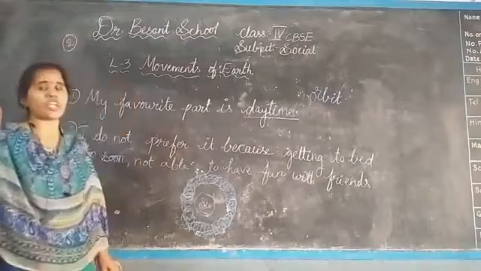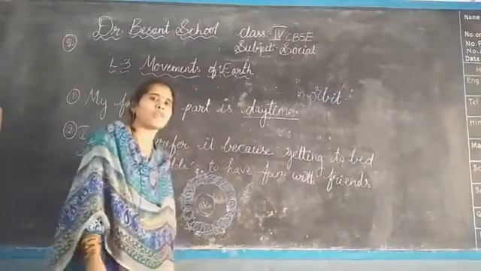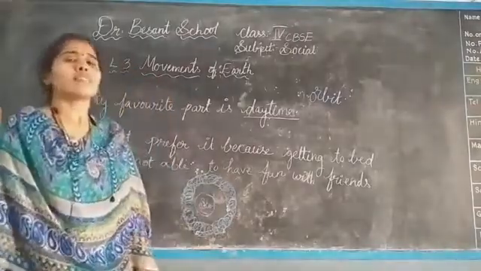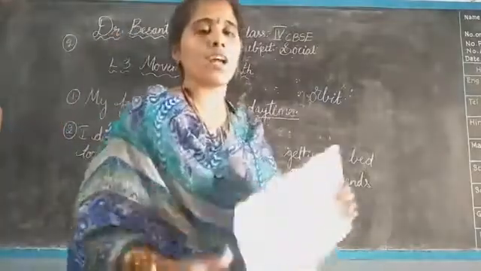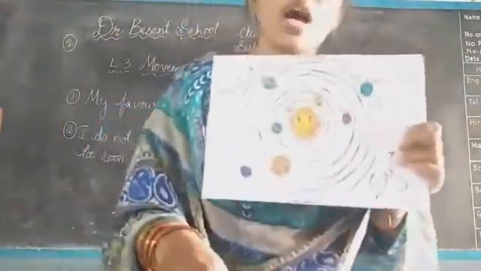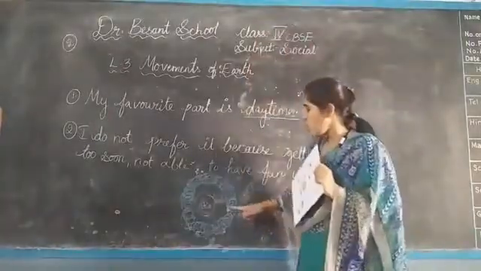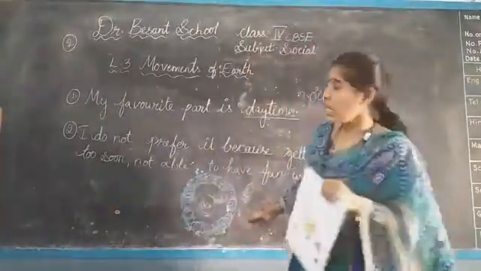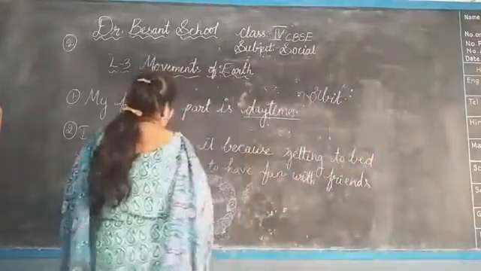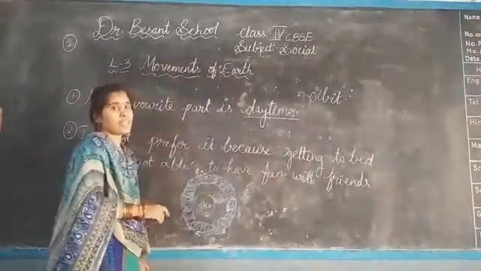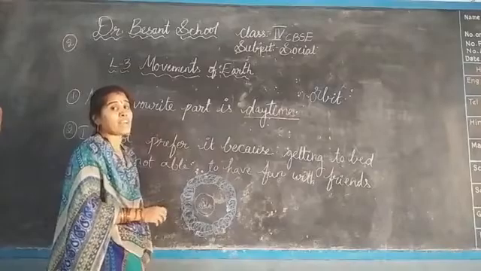Because of this rotation we are getting day and night. Because of this revolution we are getting seasons. Okay, children, you can observe this. And next, to complete the revolution around the Sun, it takes 365 days.